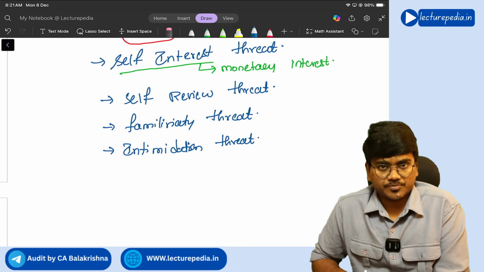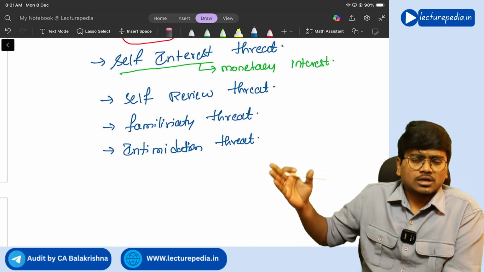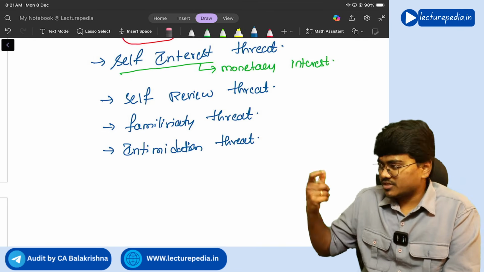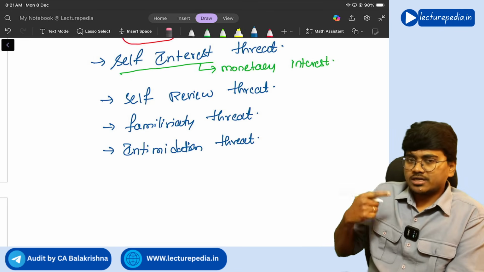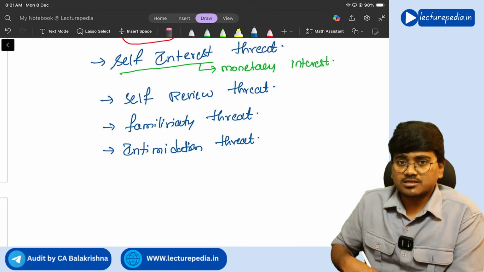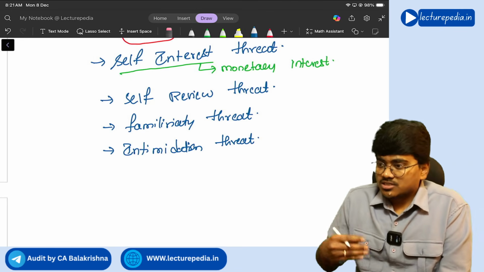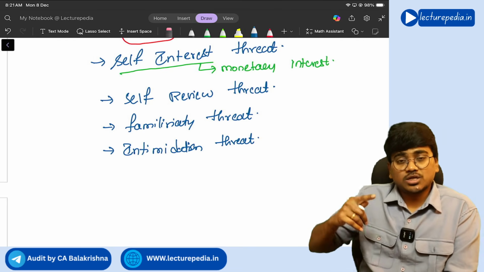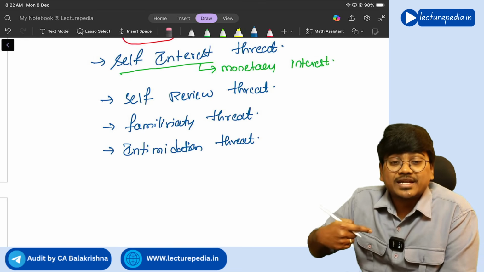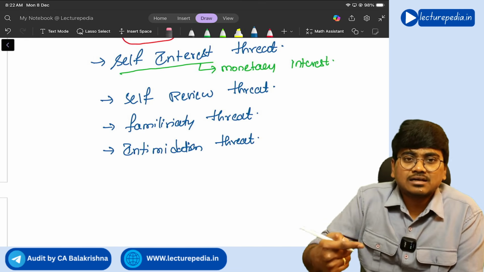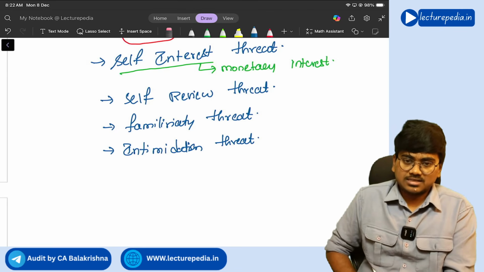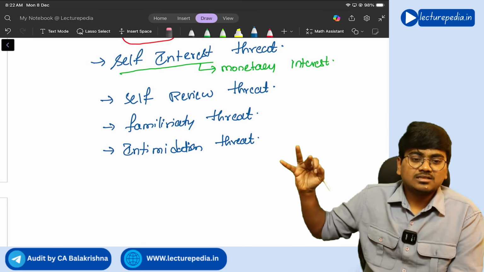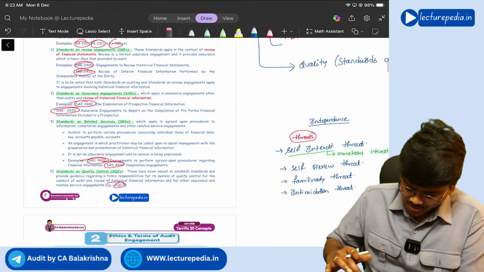1 year of experience, and the client is doing the business for the past 30 years. Now there is a particular accounting treatment which the client has done wrongly. Now the auditor has pointed out that, see client, this accounting treatment is wrong. Then the client is saying that, see auditor, you are just having 1 year of experience. I am doing this accounting treatment like this only for the past 30 years. This is also intimidation. The client is intimidating the auditor with his experience. Understanding? So this is intimidation threat, self-interest threat, self-review threat, familiarity threat, intimidation threat, and still there is one more